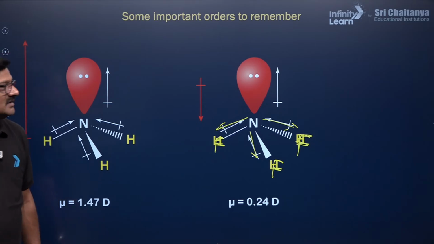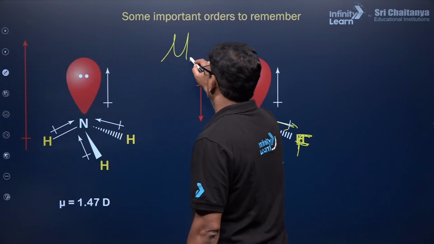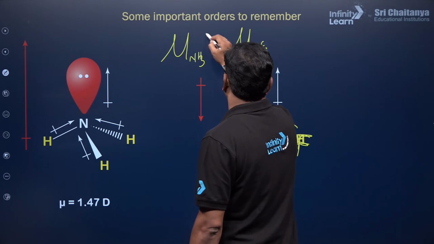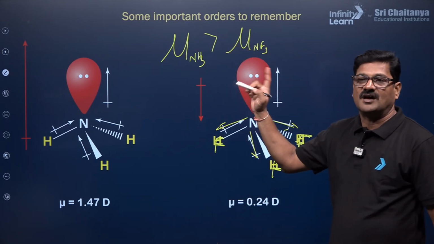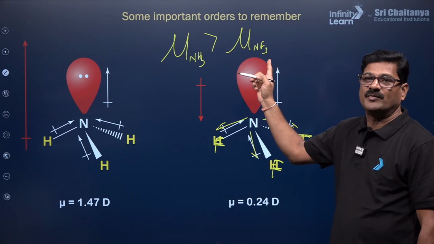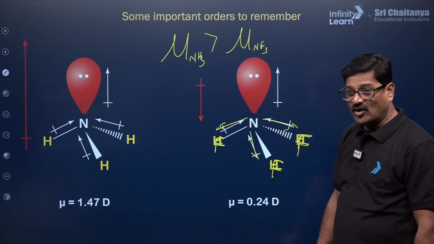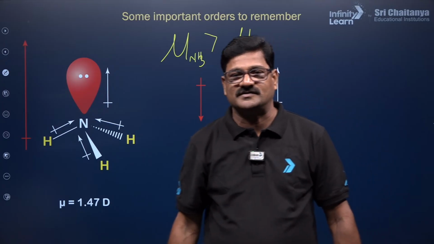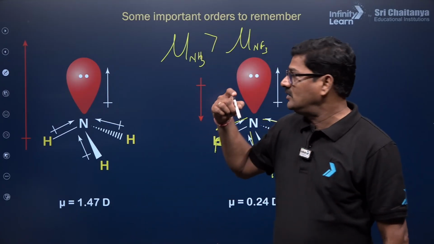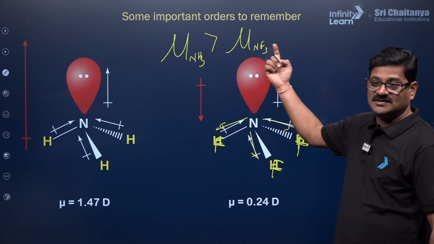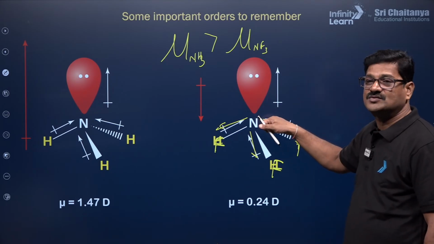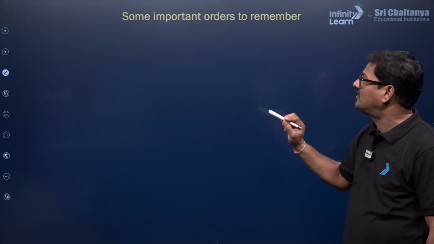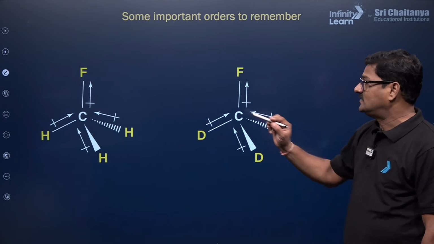That is the reason why the dipole moment of NH3 is always greater than the dipole moment of NF3. Assertion and reason questions are also very important for the NEET examination. The bond pair moment is opposed by the nitrogen to fluorine bond moment. That is the reason.